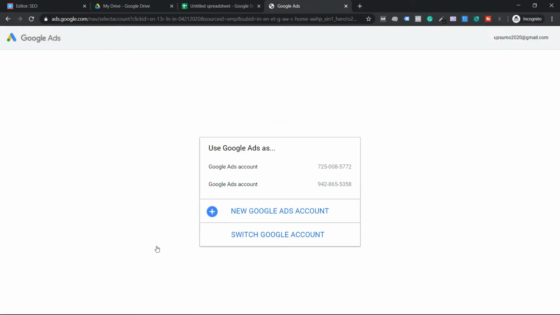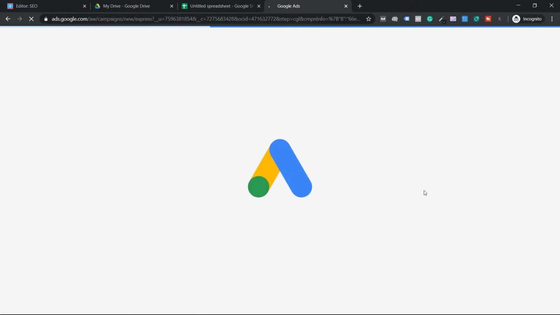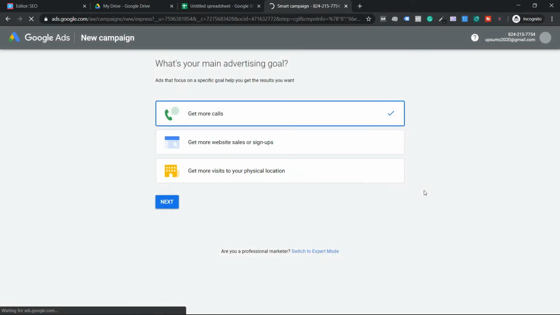I already have linked my Google account, guys. Now you'll not be seeing this step, but you'll be seeing this step. Just give me a second, I'll show you what you'll be seeing. Now you'll be coming to this step, guys. Now just go through the setup. In the PPC class, I'll go through step by step on what to choose. As of now, just click on the option called switch to expert mode.